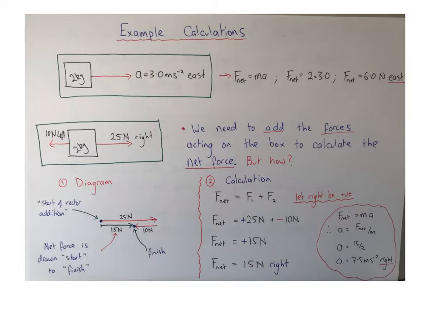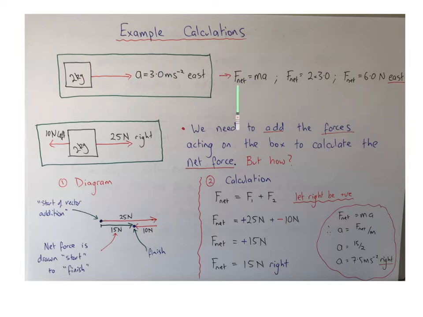Now let's look at a couple of example calculations using this formula F net equals mass times acceleration. In this first example, I see a 2 kilogram mass and it's being observed to be accelerating at 3 meters per second squared east. Okay, so I know mass and I know acceleration.